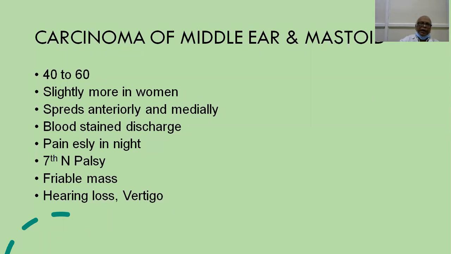So the patient may have blood-stained discharge, and pain is very significant, especially at night, and there may be seventh nerve paralysis. Once the seventh nerve is paralyzed, that means the tumor has invaded the medial wall of the middle ear cavity. Very classically, you will see a pinkish friable mass, which doesn't bleed much on biopsy, and the patient may have hearing loss and vertigo.